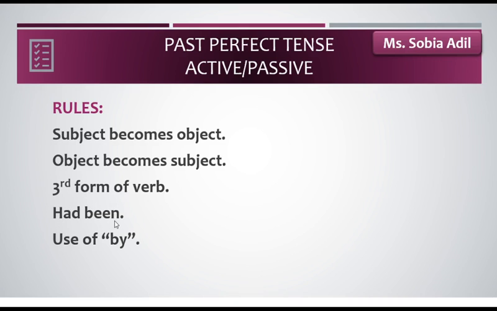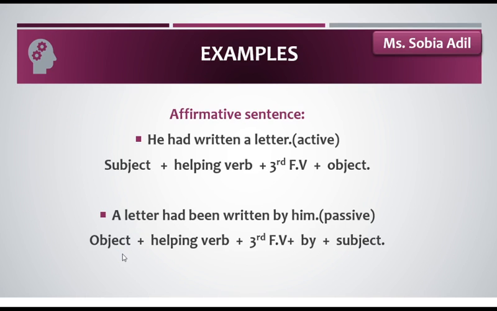Then comes had been as a helping verb, right? We use just had in past perfect tense while making the simple sentences. But if we talk about the passive voice, we will use had been as a helping verb in the passive voice of past perfect tense. We will also use the preposition by to make the passive voice, right? If there is an object, you will use by in it. I have given examples here.